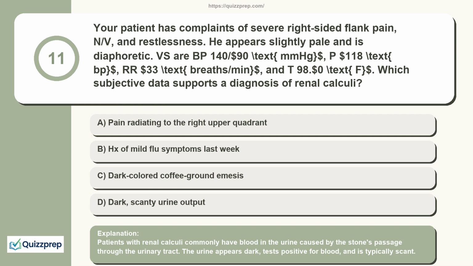Patients with renal calculi commonly have blood in the urine caused by the stone's passage through the urinary tract. The urine appears dark, tests positive for blood, and is typically scant.